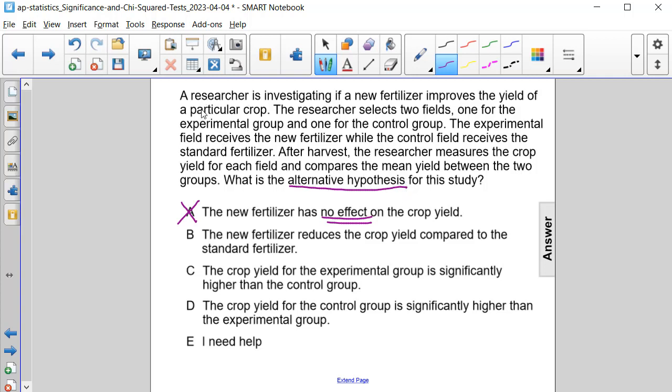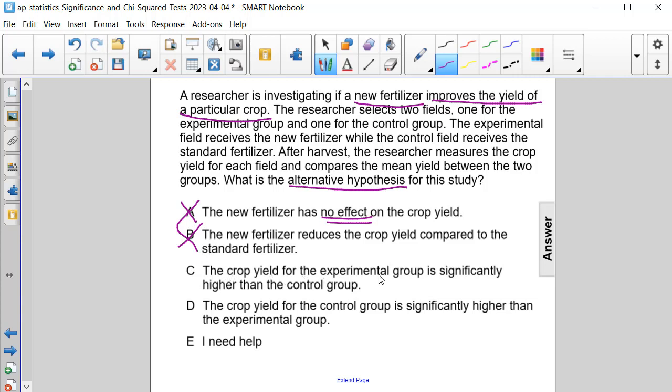Now let's look again at the beginning of this problem to determine what we're trying to prove here, or what the researcher is trying to find. They want the new fertilizer to improve the yield of a particular crop. Okay, so the new fertilizer reduces the crop yield. Well, that's exactly the opposite of what they're trying to do, so that's not it.